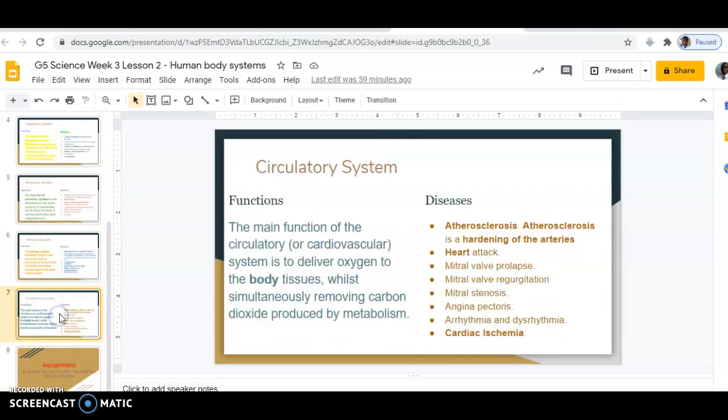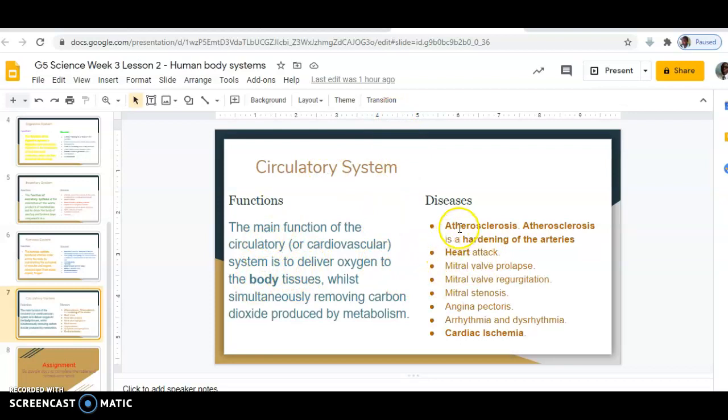And then the last system that we are going to look at is the circulatory system. This is where we have the blood, and the heart, and the main function of the heart is to pump blood. So this system delivers oxygen to the body tissues whilst simultaneously removing carbon dioxide produced by metabolism, or the food we eat. The blood is the one that transports oxygen and even nutrients. So this is within the circulatory system.